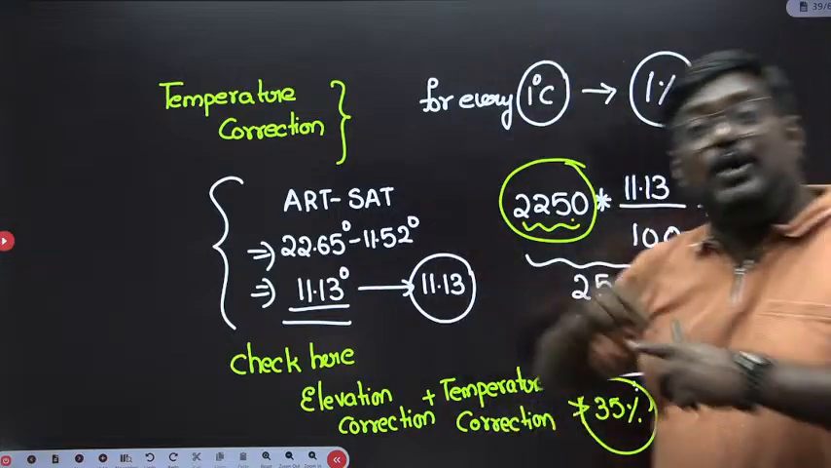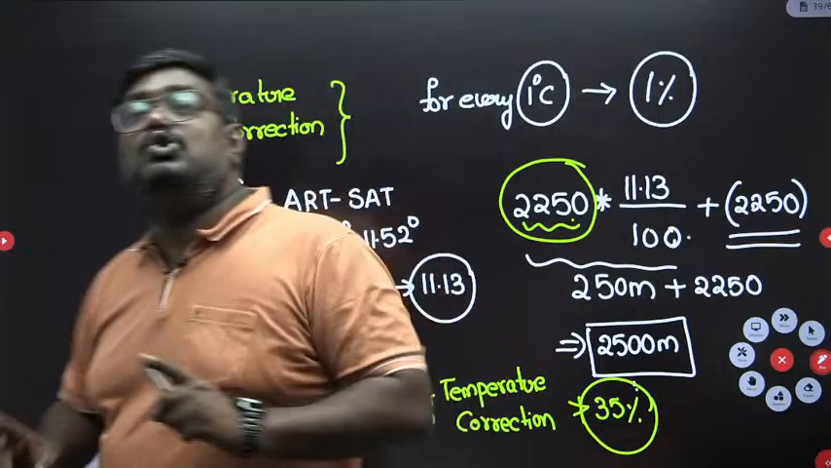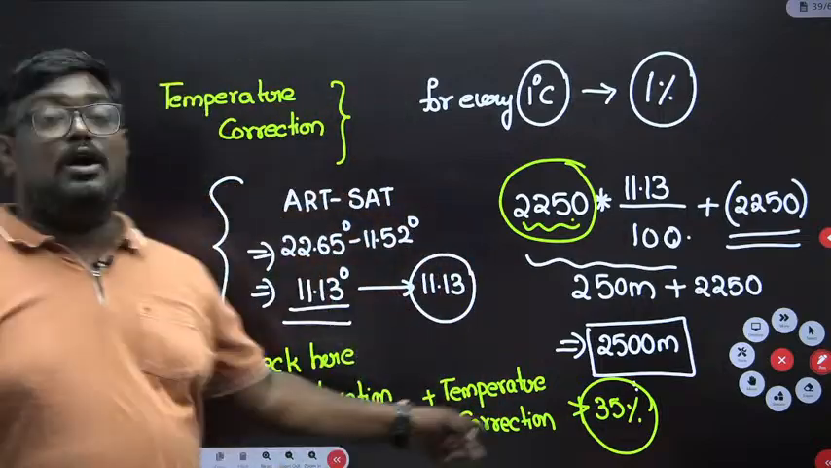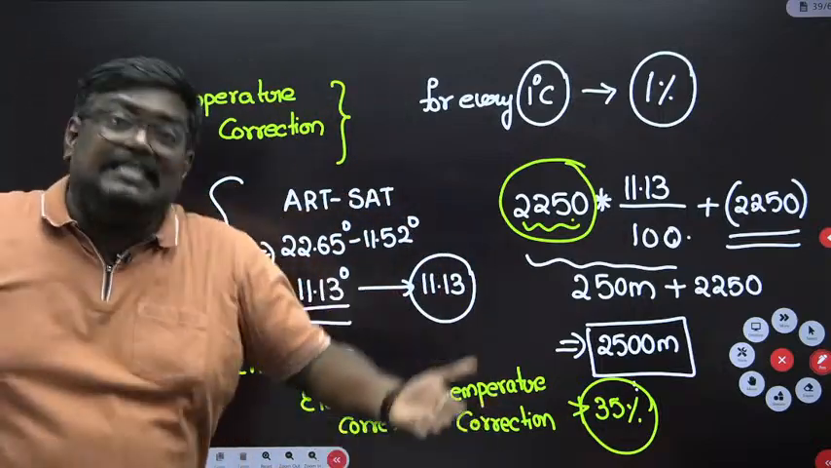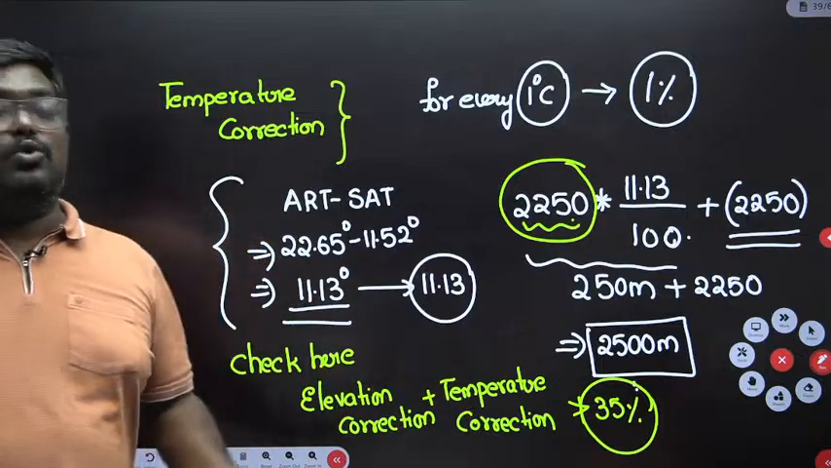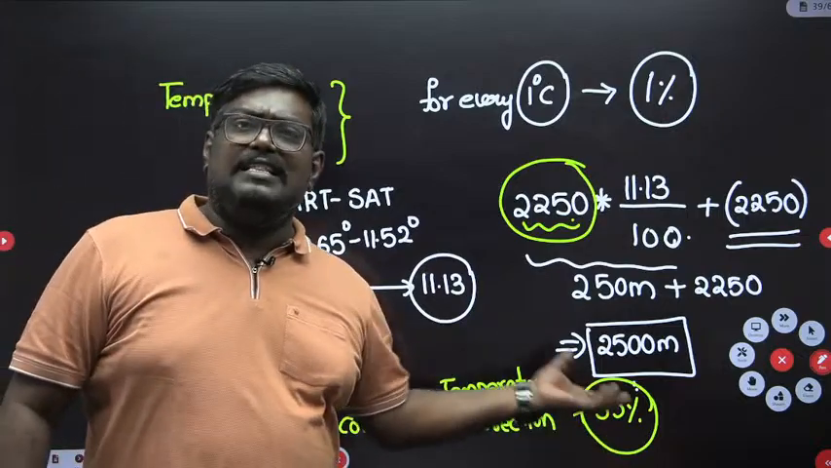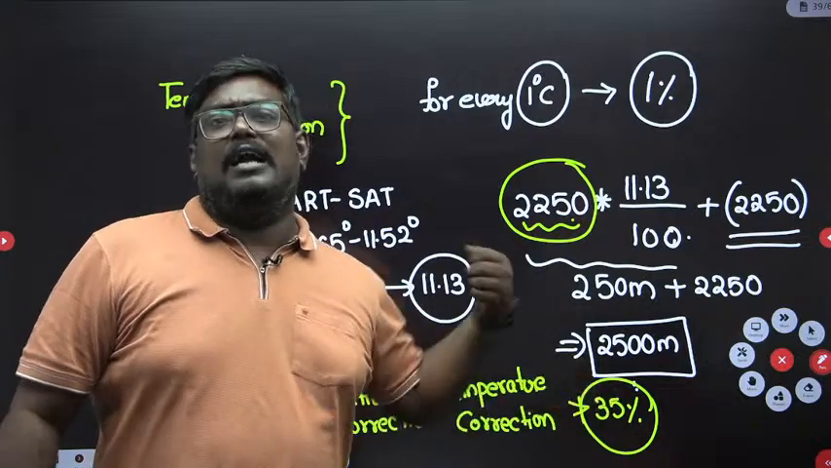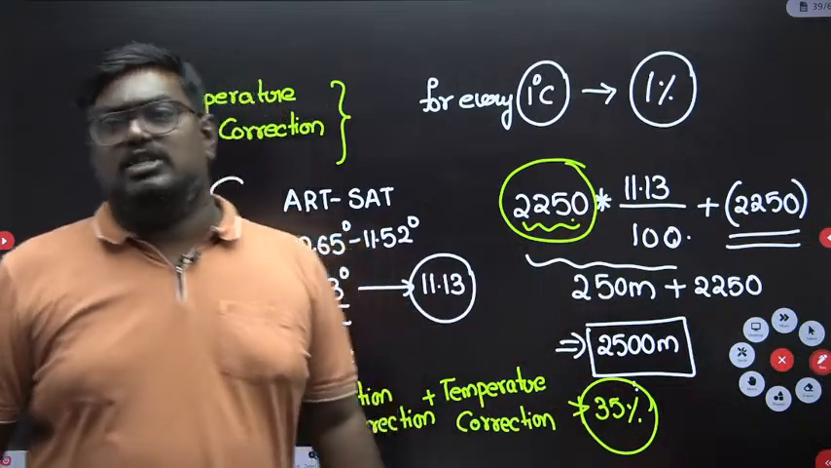But after doing these two corrections, this should not exceed how much, sir? This should not exceed 35 percent. If it exceeds 35%, sir, what do I have to do? In that case, you take the 35% of the entire length and use that. The direct answer will be 2700.